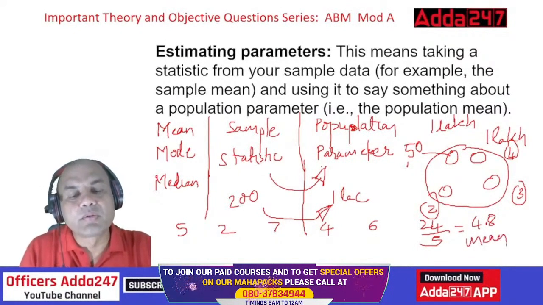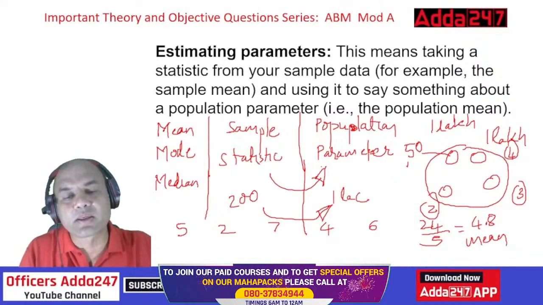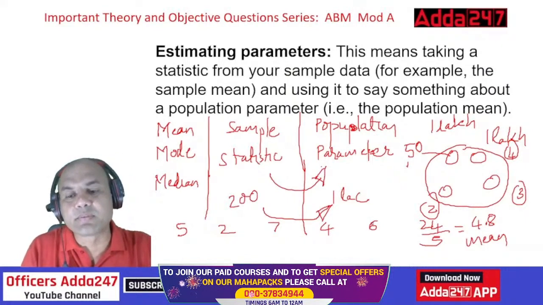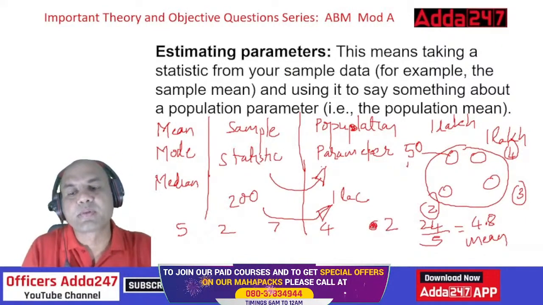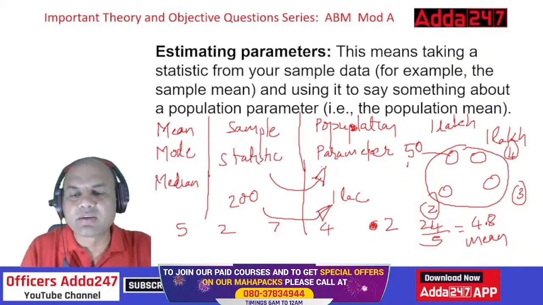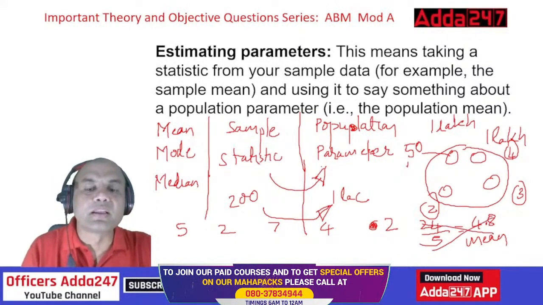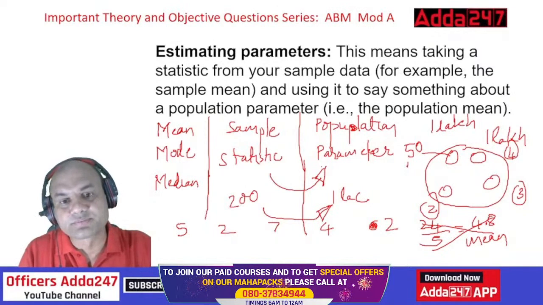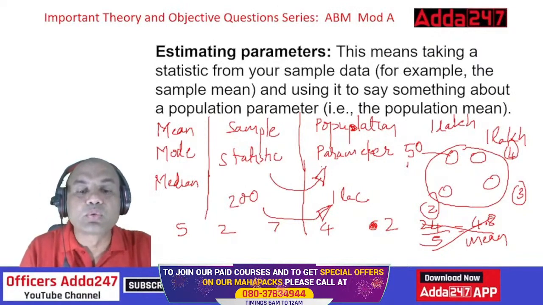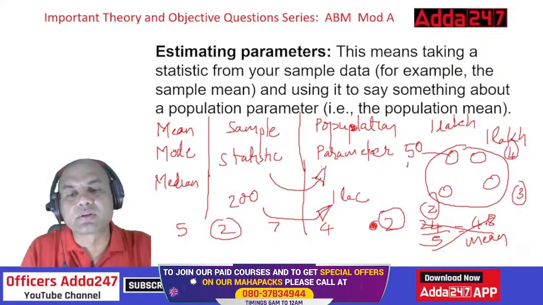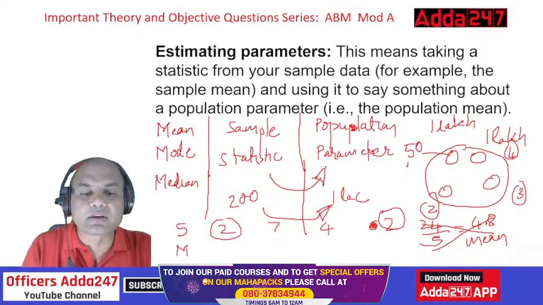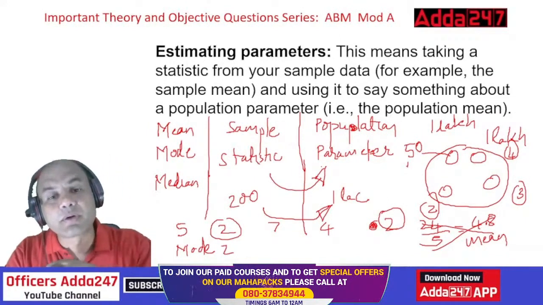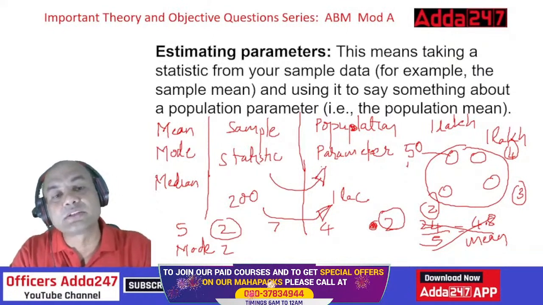What about the mode? Mode means the number which occurs maximum number of times. Okay, let me make this 6 a 2 again. Then the mean will also change, but forget this mean, you have got it now. Now what is the mode in these numbers? 2 is occurring maximum number of times, this over here and this over here. So mode will be 2. The number which occurs maximum number of times is known as the mode. Always remember this.